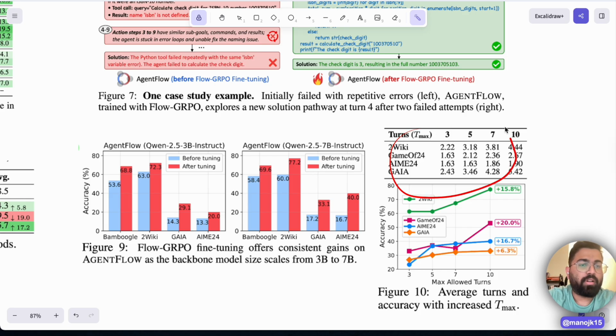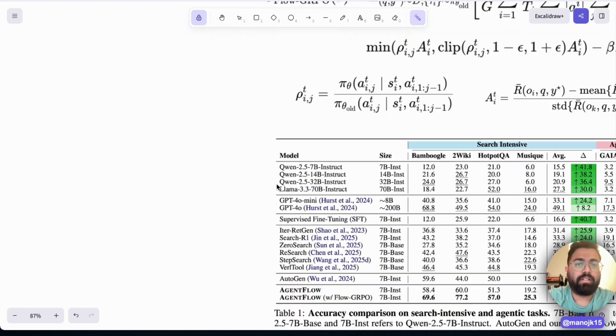And this part talks about how, now that I've optimized it, if I tune the number of turns to give an answer, say I want the answer in 3 turns, 5 steps, 7 steps, or 10 steps, how does the accuracy increase? Of course, if you take 10 steps to reach an answer, it is still increasing. That's what it's telling: how many steps you can give it to reach the final answer. Average turns and accuracy with increased T max. So if I increase the number of turns, the accuracy increases, and that is part of this particular equation here.